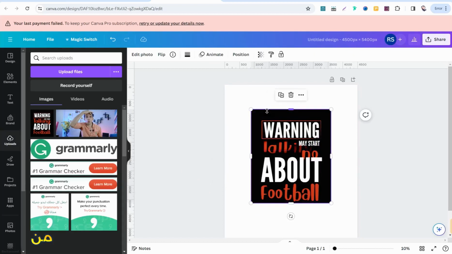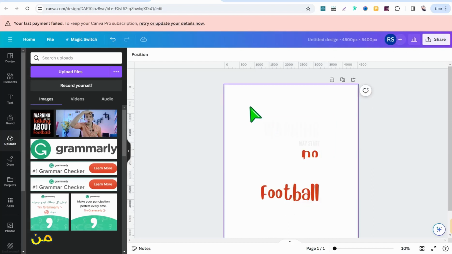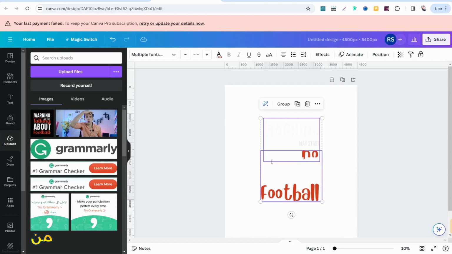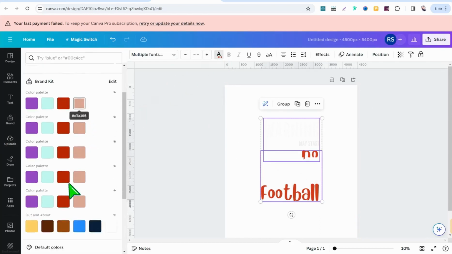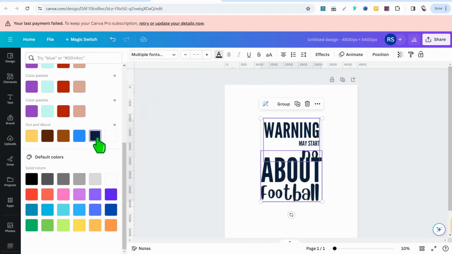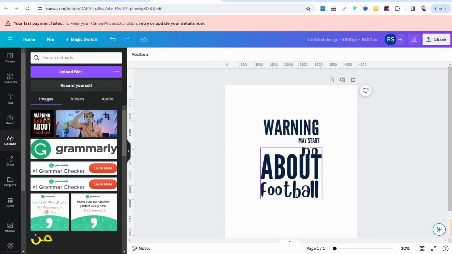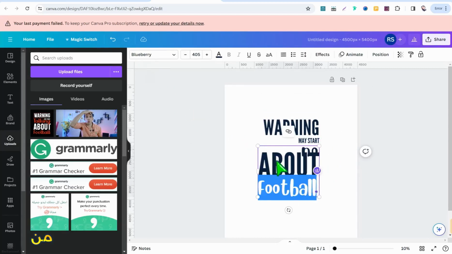So now we can remove this background, and we can easily change the font or its color as you like. In our case, you can change them to a dark color like this one, for example. And here you can find two different fonts, as you see: this one is Blueberry and this one is Liga Gothic.